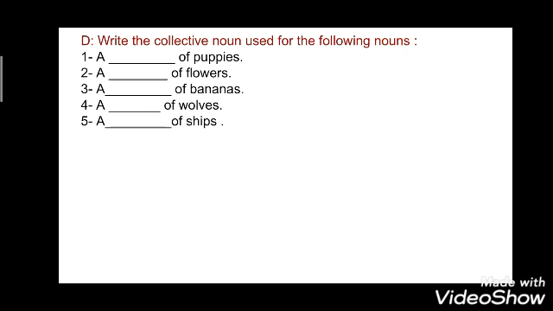Now in exercise D, you have to write the collective noun used for the following nouns. Blanks are given, and you have to fill in collective nouns. And you know what collective nouns are? The nouns which tell about a collection of persons or things, taken together as a group. The first given here is a dash of puppies, second a dash of flowers, third a dash of bananas, fourth a dash of wolves, fifth a dash of ships. So you have to fill in collective nouns.